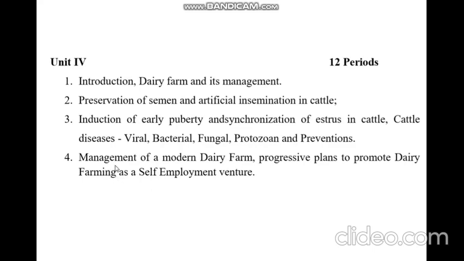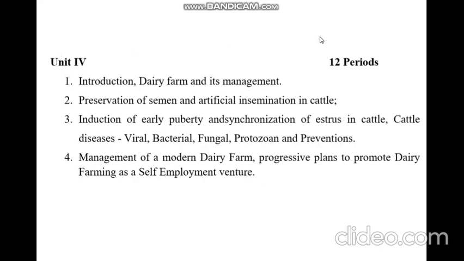Then the last point here is management of modern dairy farm, progressive plans to promote dairy farming and as a self-employment venture. As we know, there are many farmers who are actually doing this side business along with their farming of dairy farm. So how you can also plan if you are from that farming background, or if you want to start a new dairy farm, how you can progressively plan that, and how you can become an entrepreneur, and how you can start the self-employment venture. So all these management techniques are given in this topic.